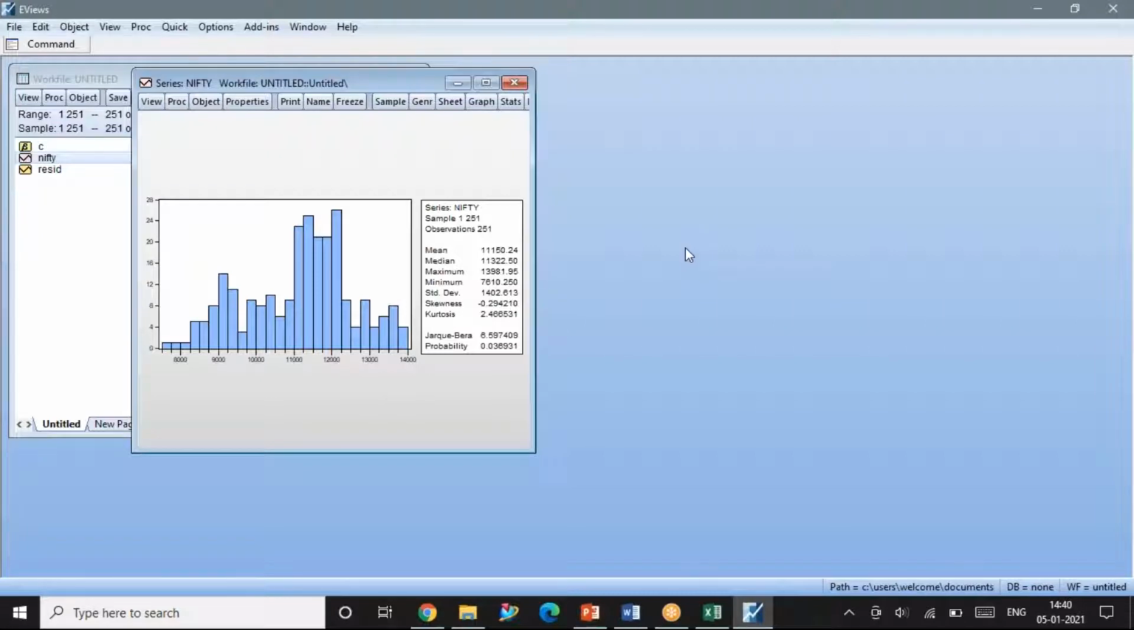So how do you understand whether it is normally distributed or not normally distributed? Can you please tell me? By looking into the p-value. If the p-value is less than 0.05, we say it is not normally distributed.